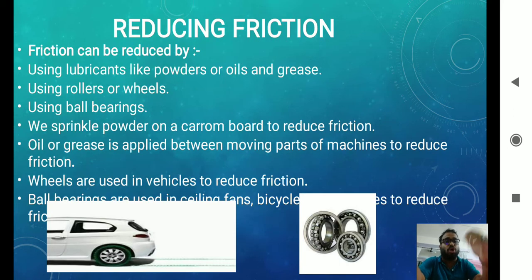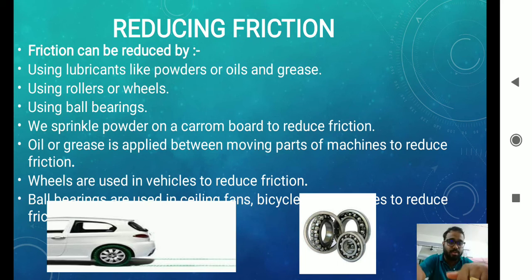Next. So these are some of the points by which you can reduce the friction. Friction can be reduced by using lubricants like powders, oils or greases, and by using rollers or wheels. If you pull a luggage bag that has no wheels, it is difficult to pull. Why? Because the frictional force between the luggage and the ground is more. But if you put a wheel, then you can easily pull the luggage, because rolling friction is there and it is less.